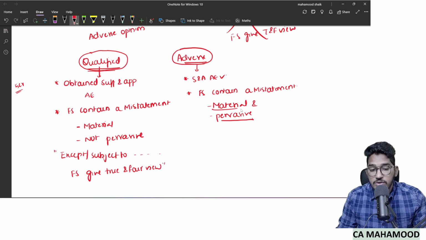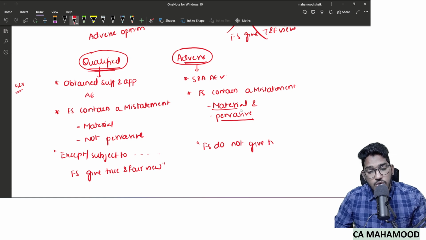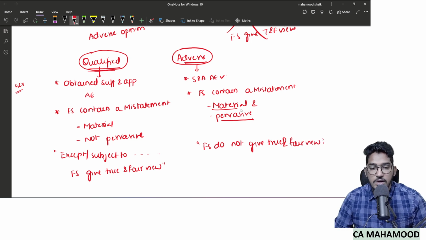This is the terminology which I use in a qualified opinion. Whereas when it comes to an adverse opinion, the terminology which I use will be: financial statements do not give a true and fair view. Directly, a completely negative opinion I will give. Financial statements do not give a true and a fair view. Directly, straight away on the face, I will say it. Understood? So this is what an adverse opinion is.